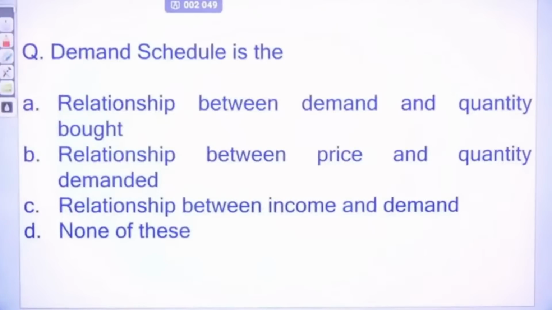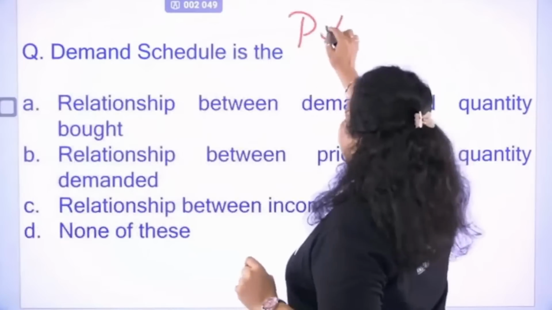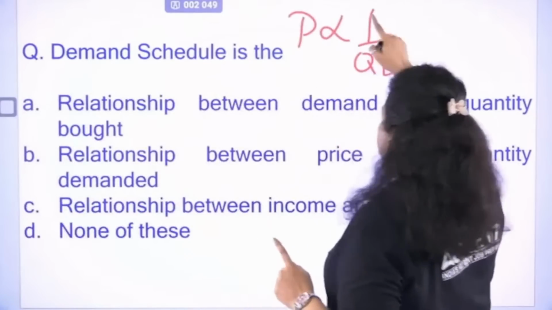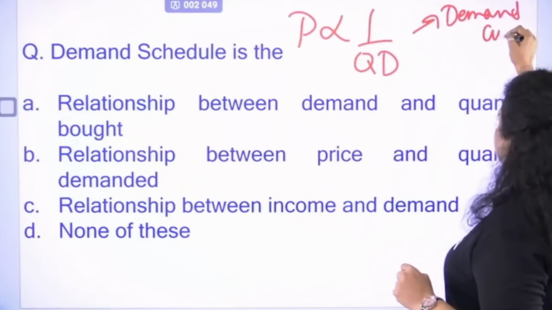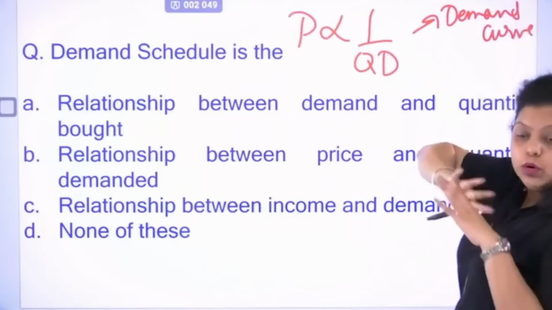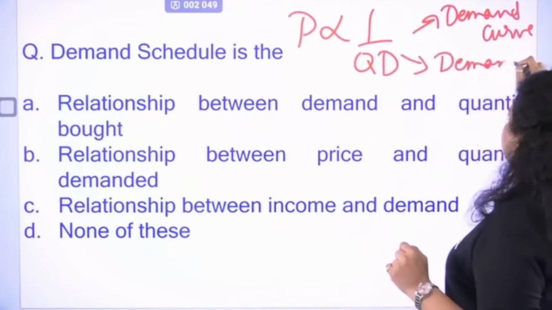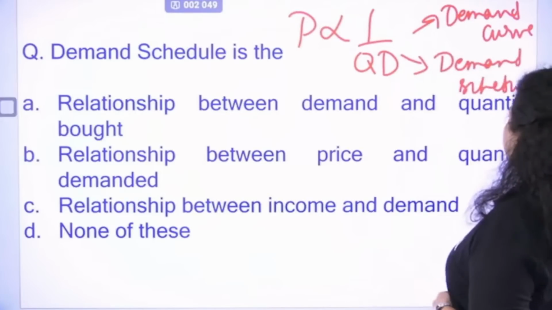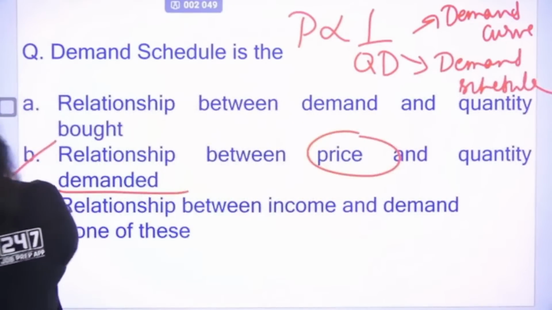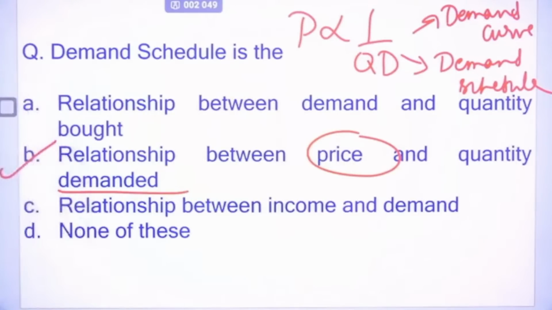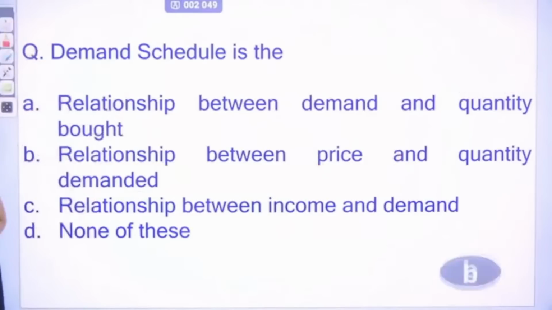Now, demand schedule means? The law of demand says that the relationship between price and quantity demanded is inverse. If you show this relationship on a graph, it will be known as a demand curve. If you show this relationship on a table, that will be known as a demand schedule. So the right answer is the relationship between price and quantity demanded represented in tabular form. If you represent that in a graph, that will be known as a demand curve. So the right answer is option B.